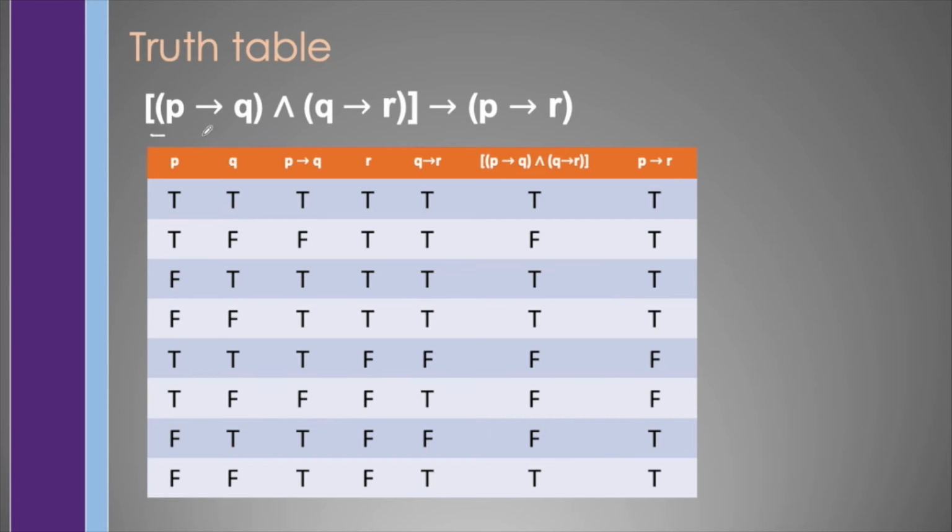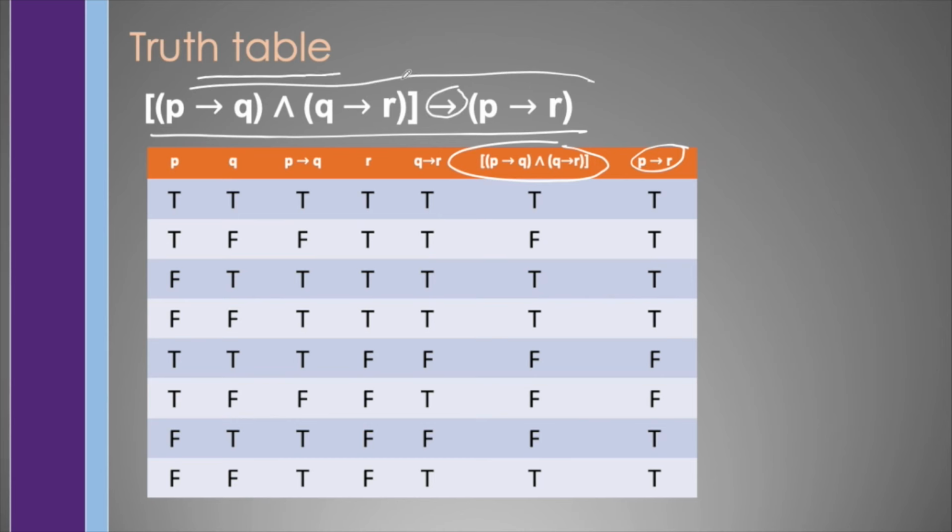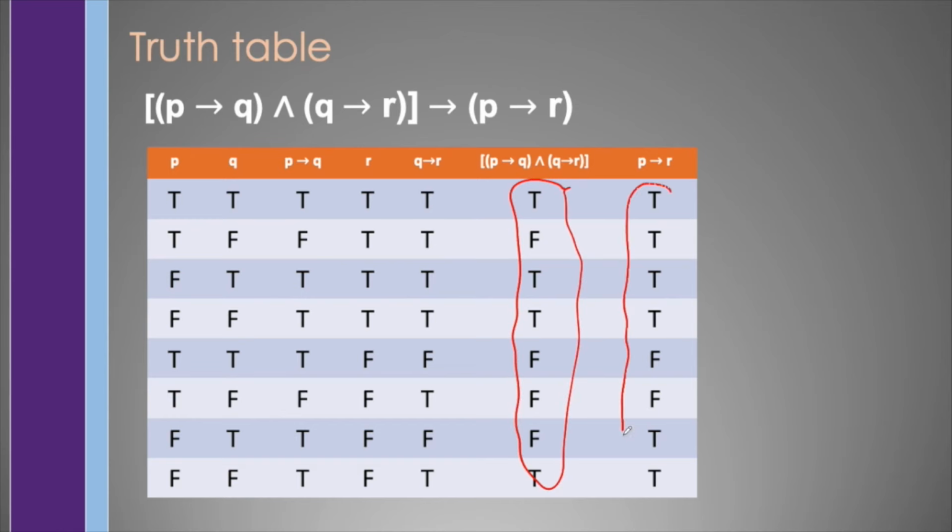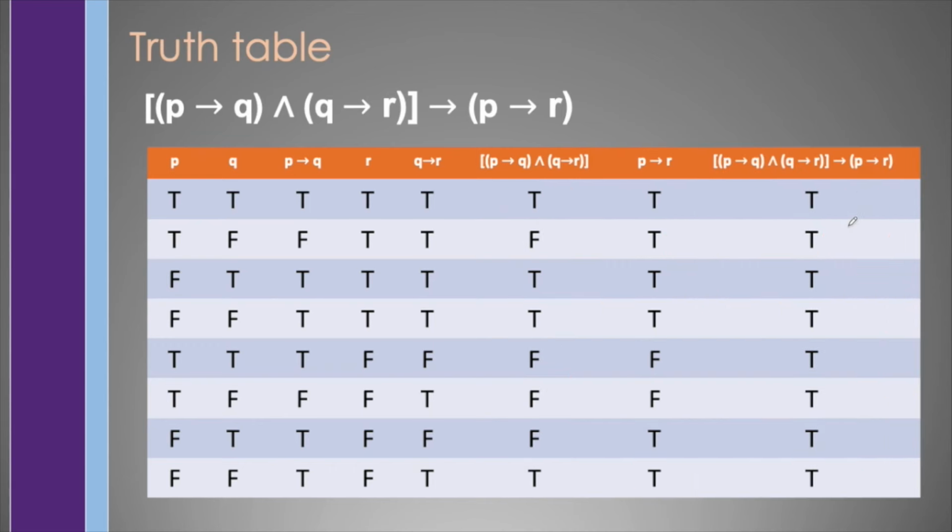And finally, we may add an additional column for this argument, combining this and this, in which this operation tells us that this is only false when this is true and this is false. And since none of these are true when these are false, then all of these are true. Since the compound proposition is always true, then it is a tautology and hence it is a valid argument.